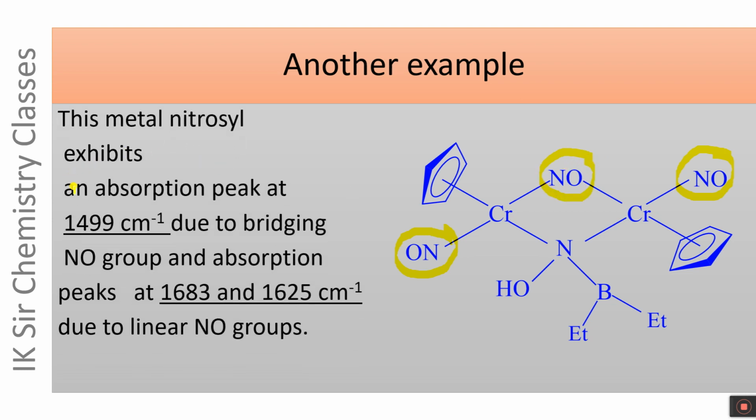This metal nitrosyl exhibits an absorption peak at 1499 centimeter inverse due to bridging nitrosyl group, and absorption peaks at 1683 and 1625 centimeter inverse due to linear NO groups. These NO groups exhibit two absorption peaks in the IR spectrum at 1683 and 1625 centimeter inverse. On the other hand, the bridging nitrosyl group exhibits an absorption peak at 1499 centimeter inverse.